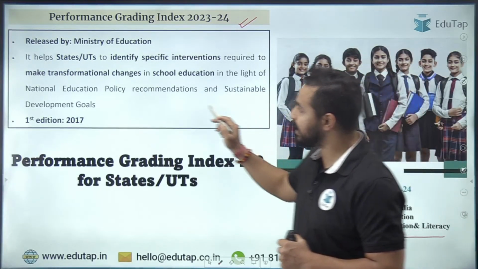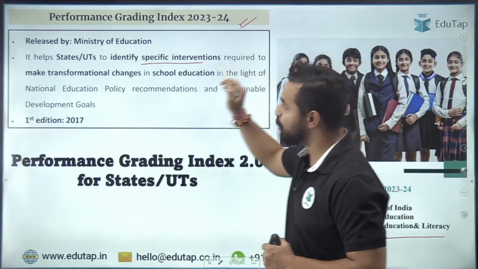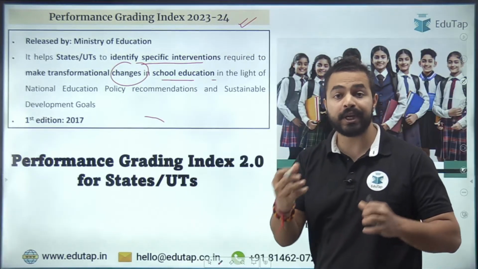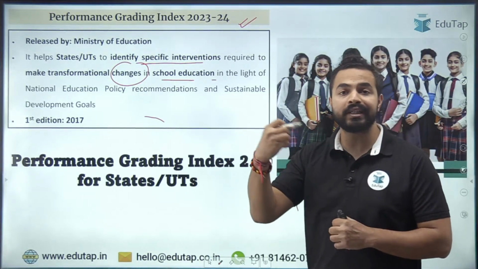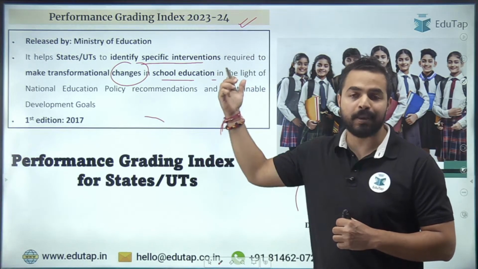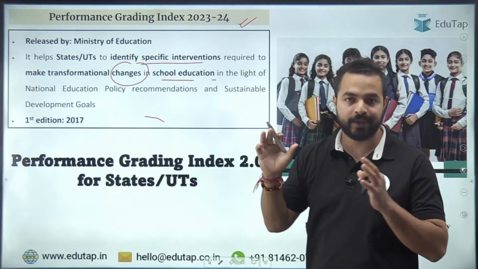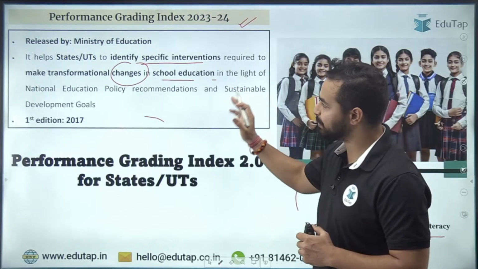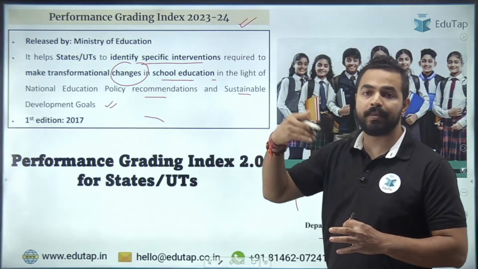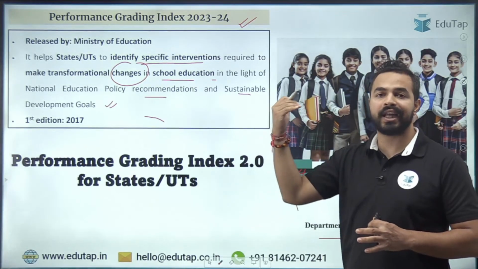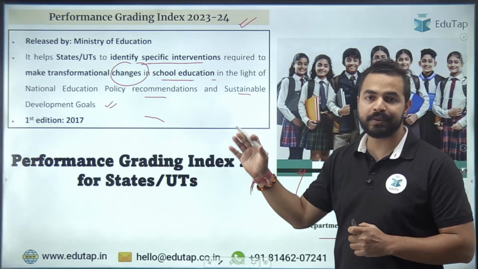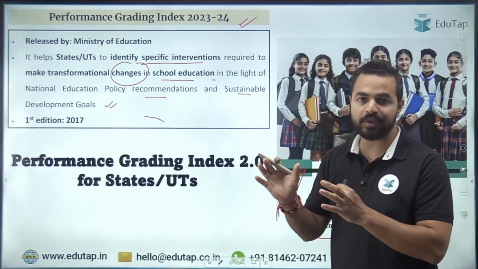So that is why you can see that it identifies specific interventions to make transformational changes in the school education. हमारे स्कूल एजुकेशन में ट्रांसफॉर्मेशनल चेंजेस लाने के लिए क्या स्टेप्स रिक्वायर्ड है, ये हमें पता चलता है परफॉर्मेंस ग्रेडिंग इंडेक्स से, because here we monitor the performance of the schools across the different domains, right? So basically it is as per the National Education Policy Recommendations and Sustainable Development Goals. इसके अंडर जो भी हमारी चीजें होनी चाहिए and that should have been there, वो मॉनिटर की जाती हैं, on the basis of which we basically take the steps in order to close those critical gaps here.